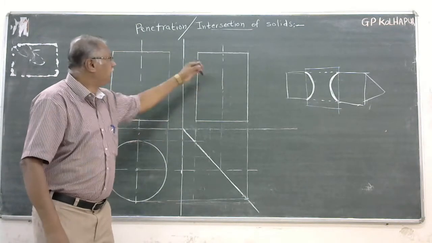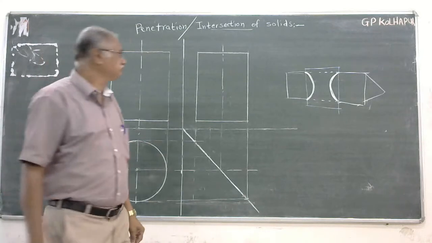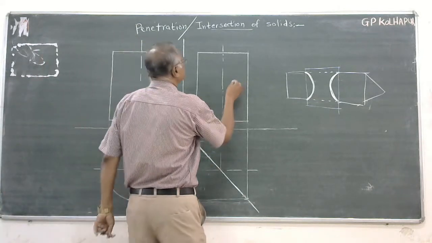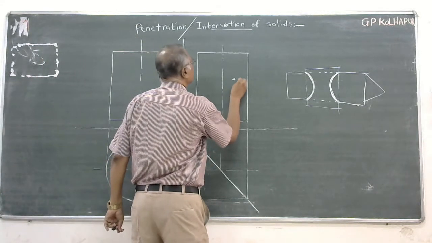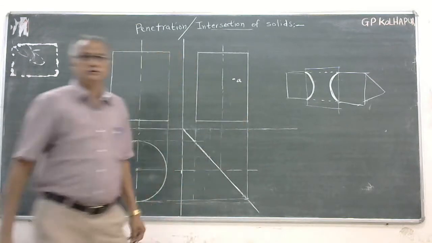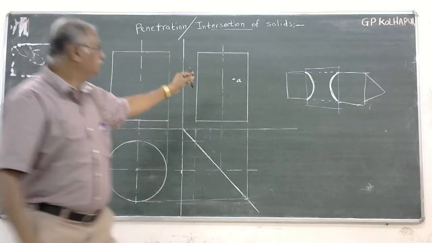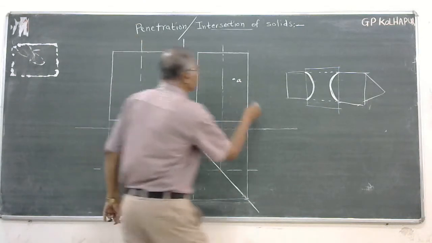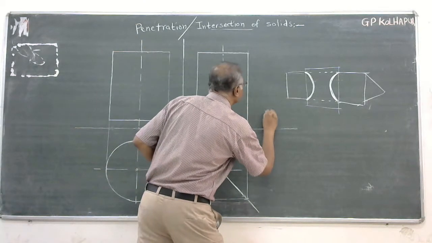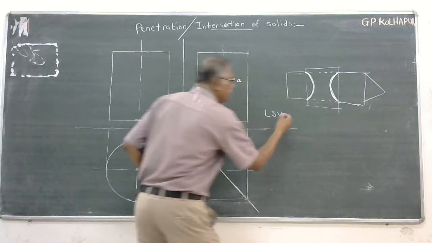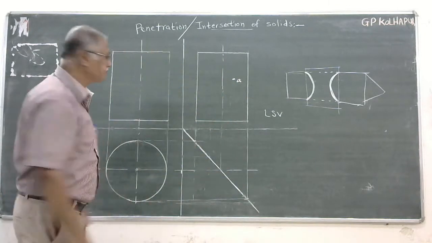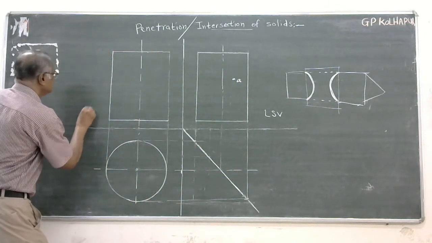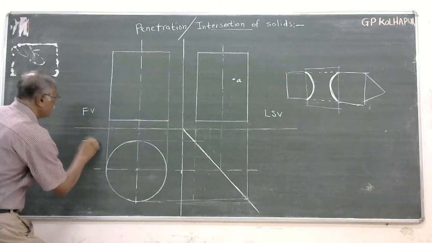I would like to give one example. If I select point A over here on the left side, the left side view is drawn on the right side. This is the front view, isn't it? And this is the top view.